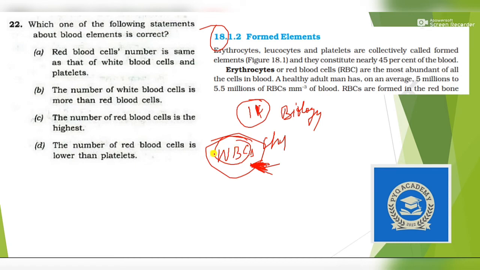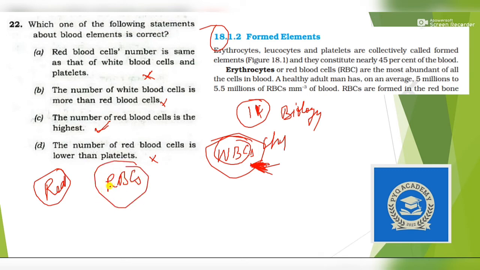Okay, then the number of white blood cells is more than red blood cells. Is it possible? No, it is not possible. And the number of red blood cells is highest. Yes, this is totally true. The number of red blood cells is lower than platelets. This is wrong. All this is wrong. Just think that everywhere in your body you will find red blood. That means red blood cells, RBCs, are found in the highest number.